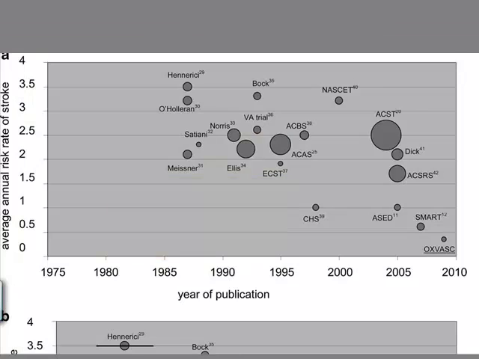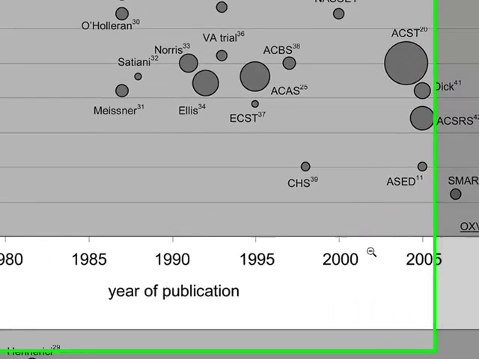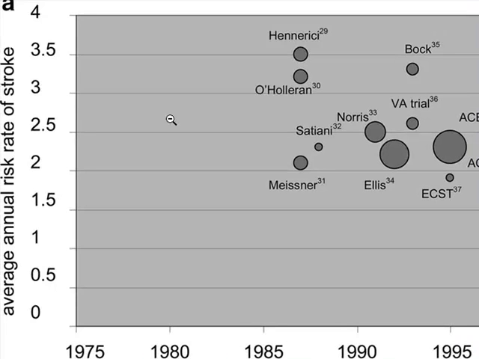In this study published in Stroke 2010 from Marquardt, you can see the annual risk rate of stroke according to studies from former days and actually now. And you see that before 2000 there was a really high risk related to a high-grade carotid stenosis, above 2%.